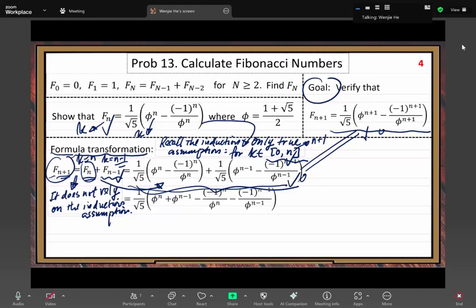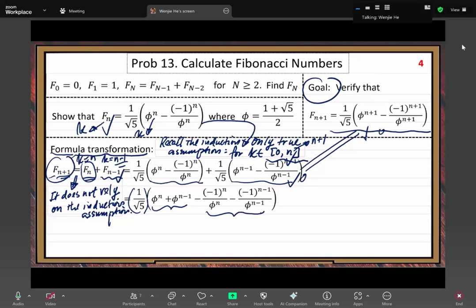Then, let's rewrite this formula. When we rewrite this formula, we take that 1 over root 5 out. Then, inside the big parentheses, there are 4 terms. In these 4 terms, let us put the monomial terms together. Monomial terms have the same structure, right? Then the reciprocals of monomials have a similar structure, right?